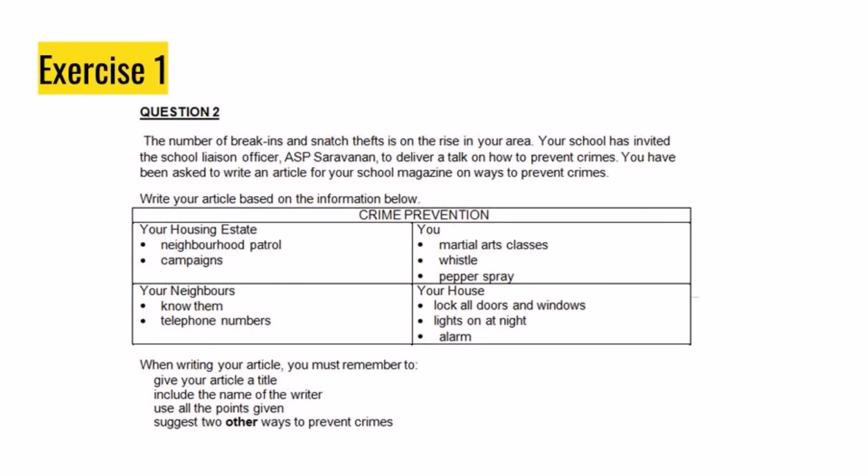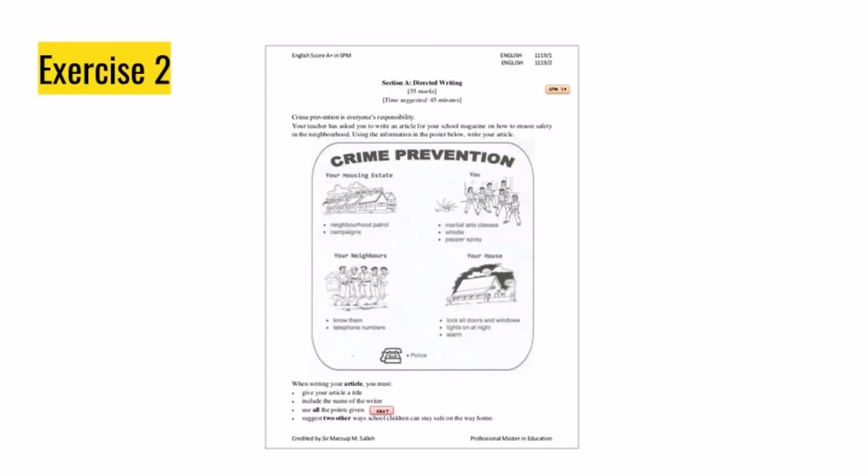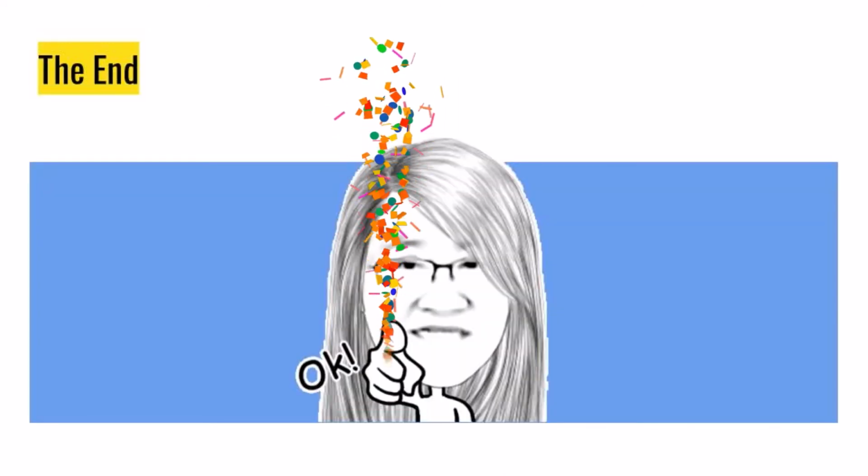That is the end of our practice session. Now you need to do an exercise in order to familiarize yourself with writing an article. There are 2 exercises here. Please read the questions given. Then, write the article. You can get the questions from my Google Forms in the Google Classroom or from my teaching site. Happy writing!